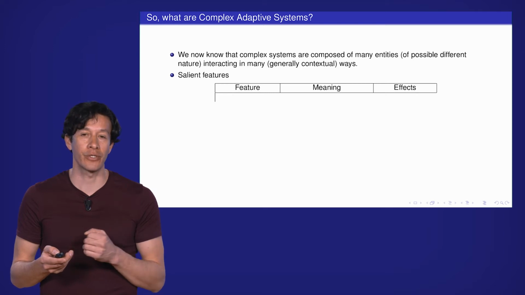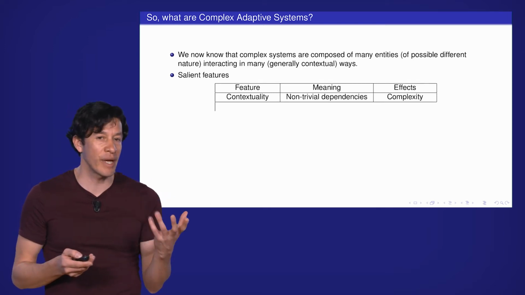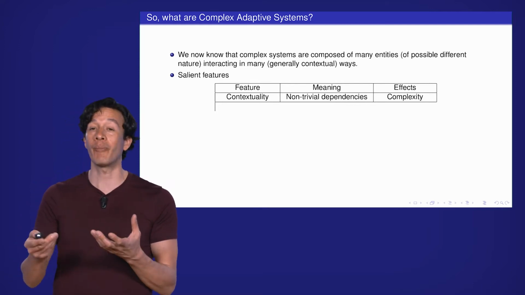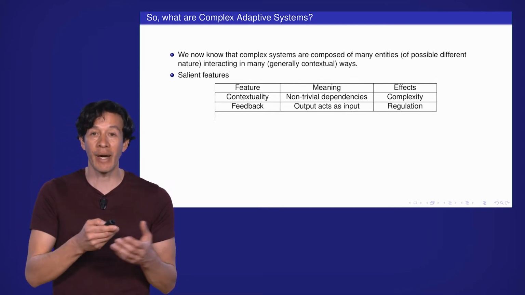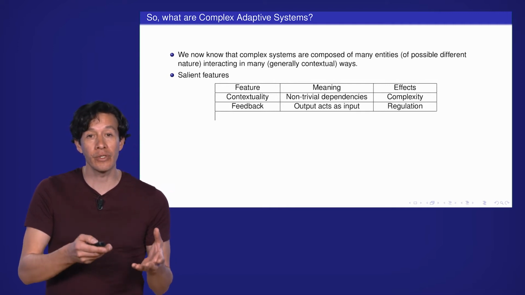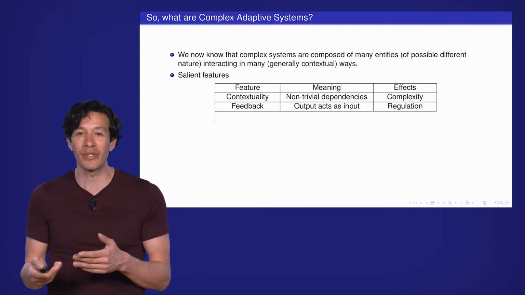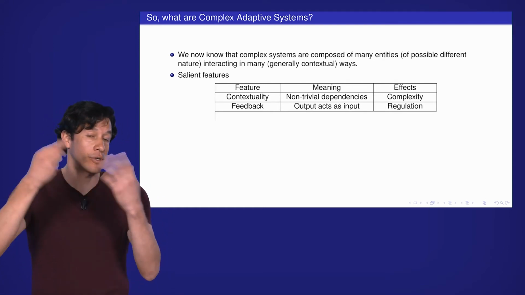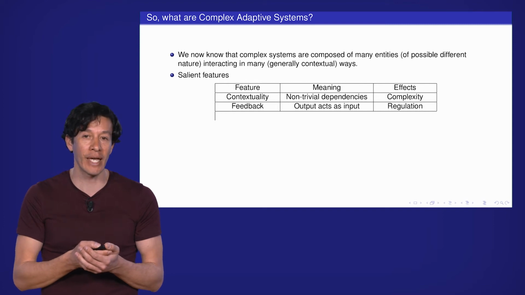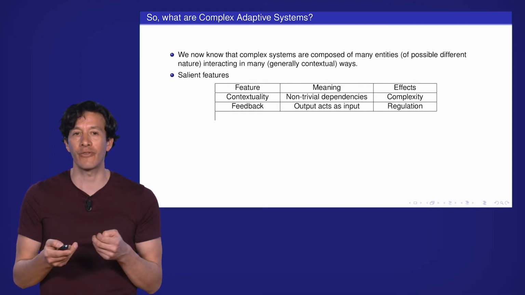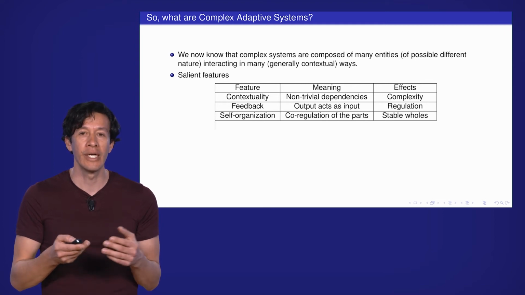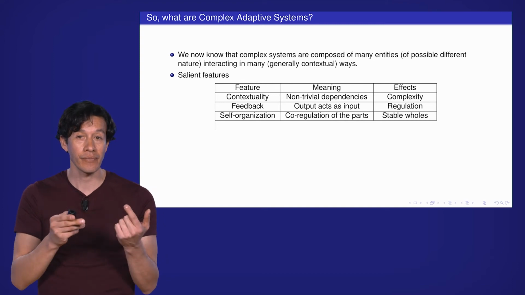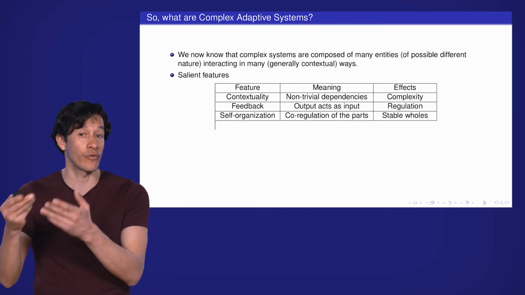The salient features: contextuality, which means non-trivial dependencies for the interactions and whose natural effect is the complexity of the system. Feedback, where output acts as input and vice versa, whose natural effect is regulation and also the positive feedback, the amplification. But regulation is the important effect for our discourse here. Then self-organization, which is the co-regulation of the parts, whose effect is the emergence of a stable whole.